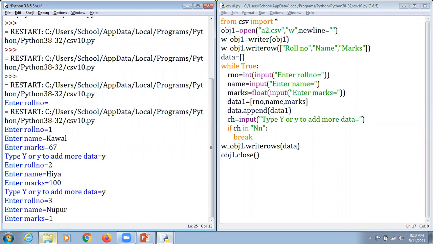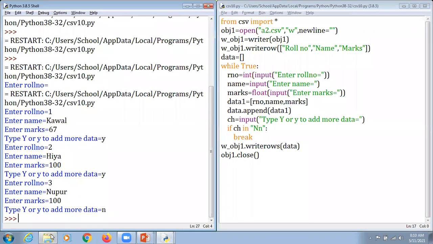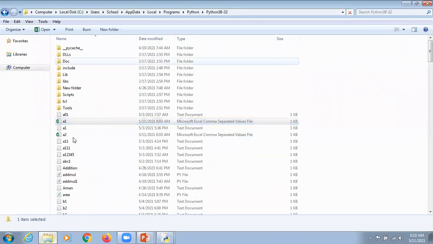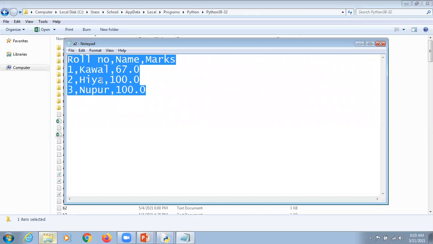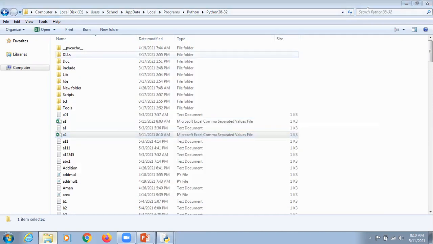And again here it is 100, and now I just enter no. So it makes sense, again I'm just going to hit enter, and here a2 is supposed to be inserted. Right clicking here, open with Notepad. This time the data will be there, but now can I just change the delimiter? Should I change the delimiter? One minute is left, but I want to.